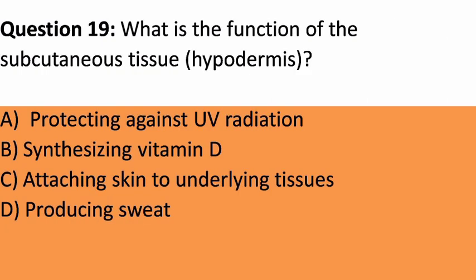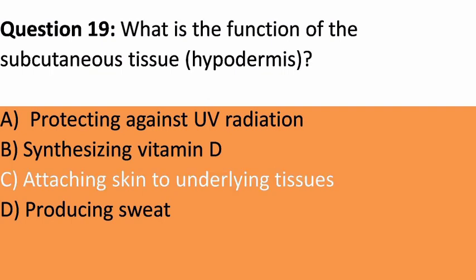Question 19. What is the function of the subcutaneous tissue, hypodermis? A. Protecting against UV radiation. B. Synthesizing vitamin D. C. Attaching skin to underlying tissues. D. Producing sweat. Answer. C. Attaching skin to underlying tissues. Explanation. The subcutaneous tissue, hypodermis, attaches the skin to underlying muscles and bones while also providing insulation and cushioning.